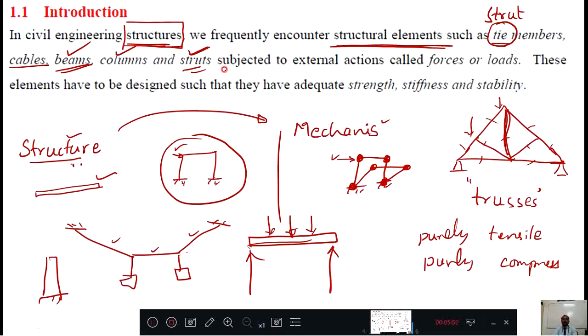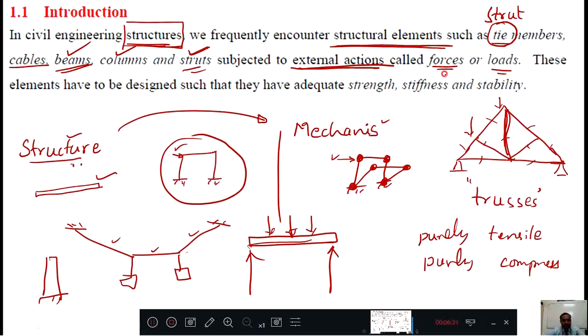And these members, these elements will be subject to external action. External action means what? The forces. The forces may be in a linear form, the force may be in a rotational form, that is a moment or torque. And loads may be a dead load, means with respect to time it will not change its position, that is a dead load, or the self weight of the material, or like that. And some other loads like live load, they will be continuously moving here and there. Some loads are there.